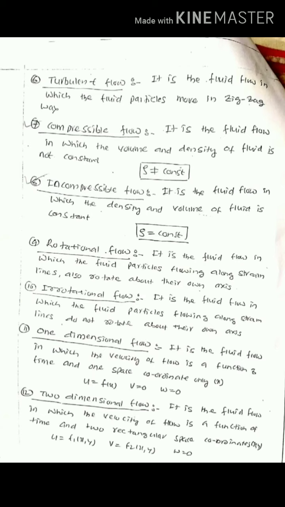Another type of classification of flow is one-dimensional, two-dimensional, and three-dimensional flows. One-dimensional flow is the flow in which velocity of the flow is a function of time and one space coordinate, usually x. That is, u is a function of x, whereas v is equal to 0 and w is equal to 0. In a two-dimensional flow, the velocity of flow is a function of time and two rectangular space coordinates, that is x and y. Therefore, u is a function of x and y, and v is a function of x and y, whereas w is equal to 0.